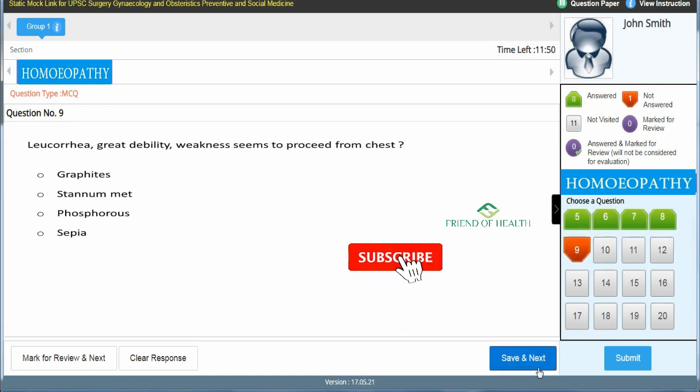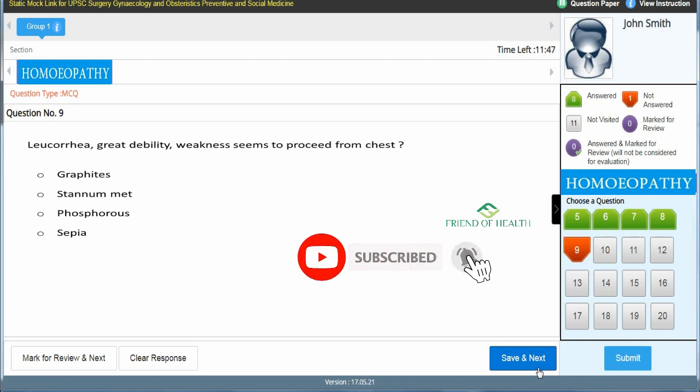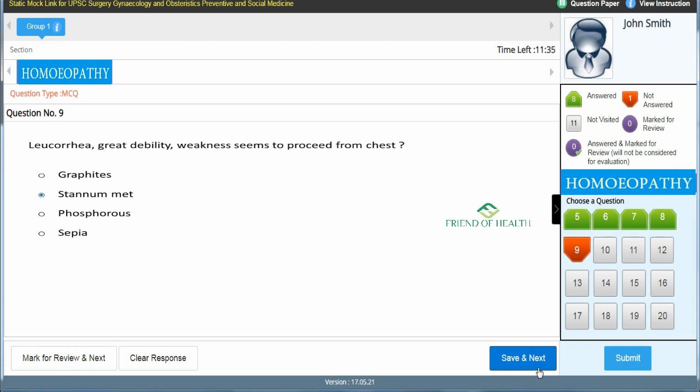Save and next. So 9th question, leukorrhea, great debility, weakness seems to proceed from chest. So options are Graphites, Stannum met, Phosphorus, Sepia. So answer is Stannum met.